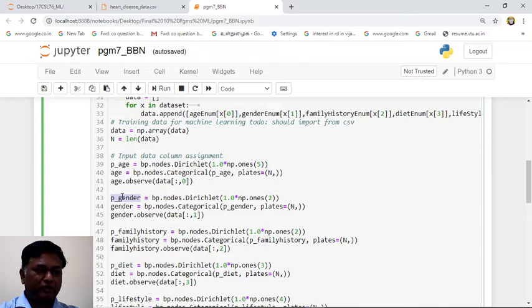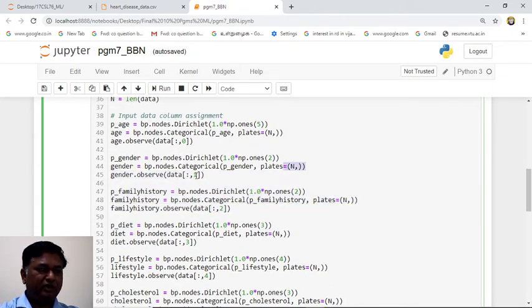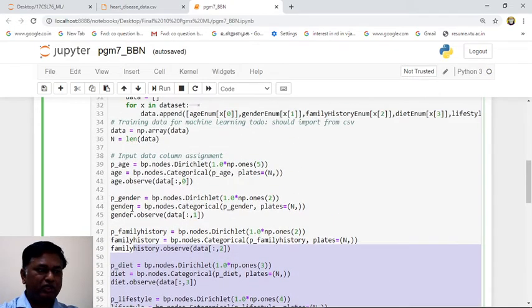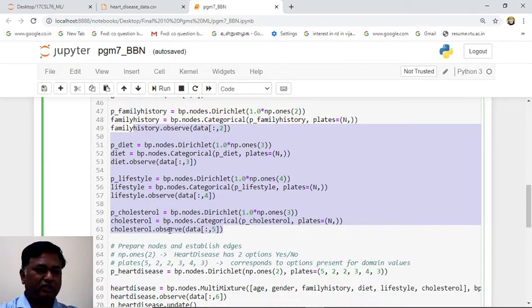In the same manner, the probability table for gender is calculated for these two combinations. We have male and female. Dirichlet distribution forms the categorical distribution. Then for gender, same thing, n is the size of the data, and the inference is observed here. So age, gender, family history, diet we have 3 values, based on that the observation is made, and lifestyle we have 4 different categories. Cholesterol we have 3 different categories. So all the 6 nodes are formed here: age, gender, family history, diet, lifestyle, cholesterol.